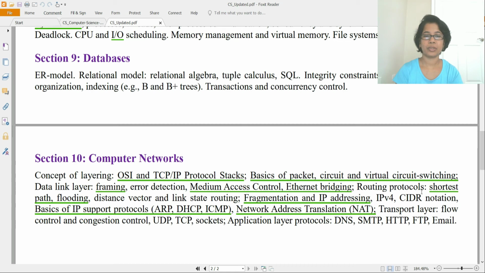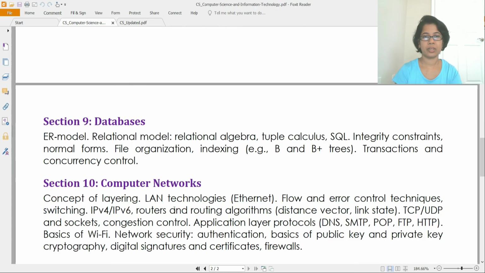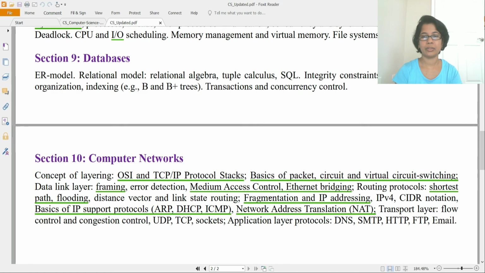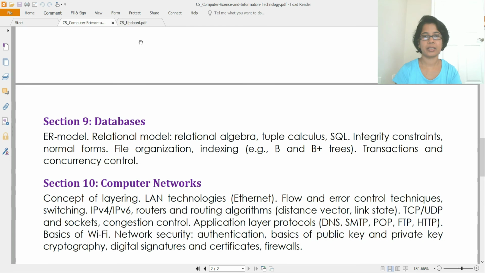Then routing protocol, previously it was just distance vector and link state. So now they have added shortest path and forwarding. Then fragmentation and IP addressing. Actually all these were previously there, but they didn't specify that. Then basics of IP support protocol like ARP, DHCP, ICMP. So that was not there previously. Then network address translation, that was also not there.